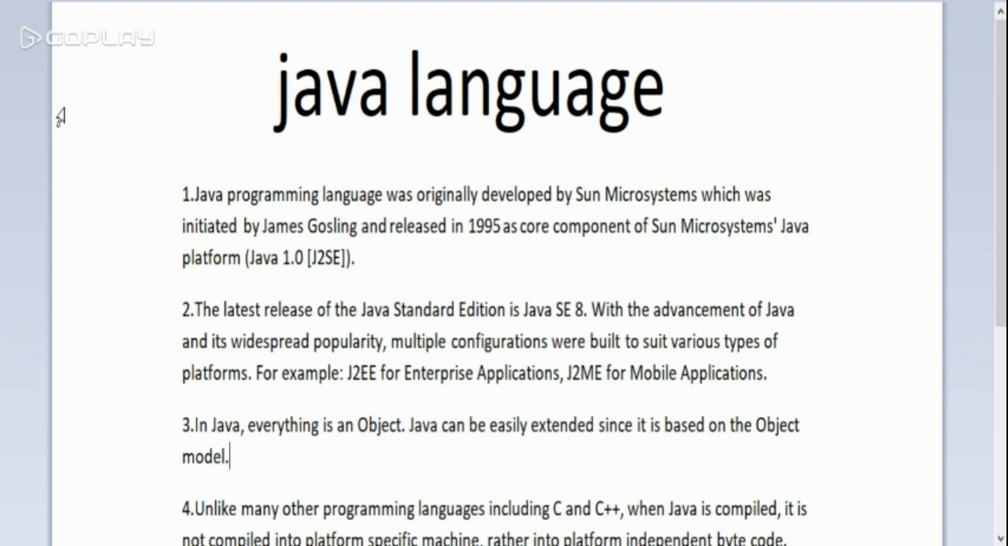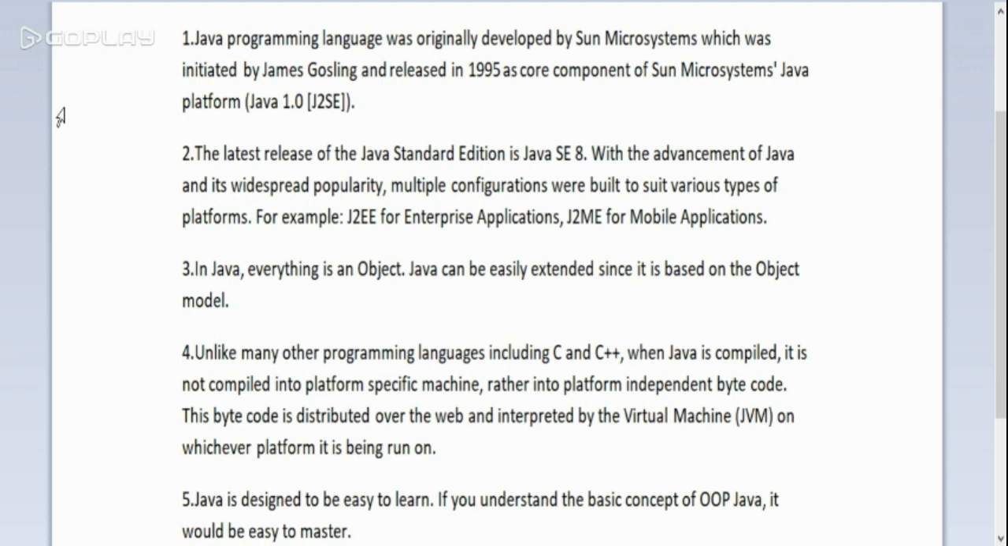Unlike many other programming languages, including C and C++, when Java is compiled, it is not compiled into platform-specific machine code, but rather into platform-independent bytecode. This bytecode is distributed over the web and interpreted by the virtual machine on whichever platform it is being run on. Yes, Java is a pretty different language than C and C++.